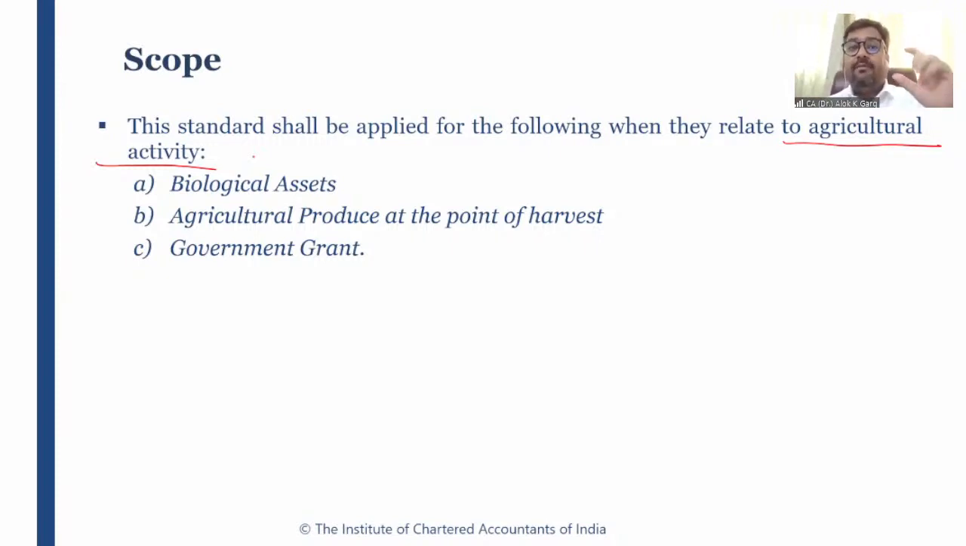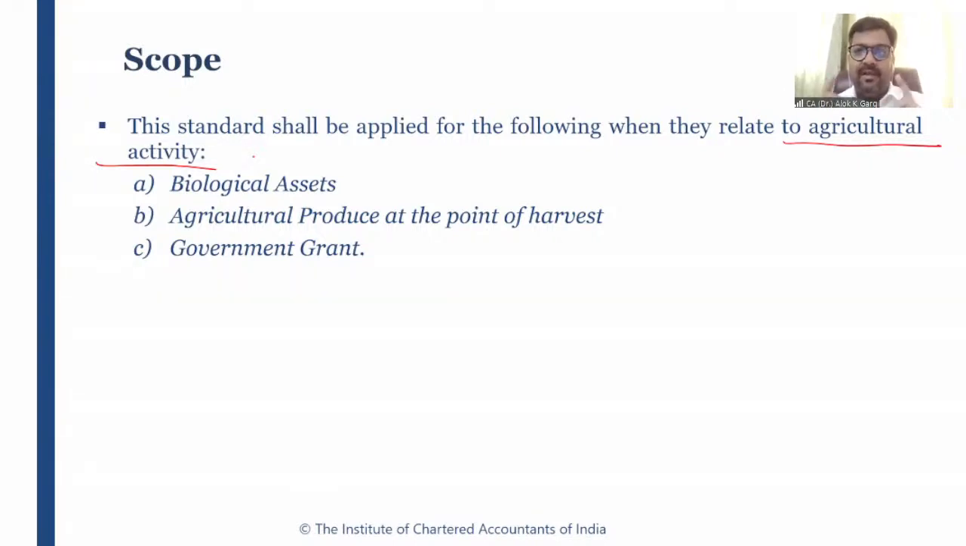But sir, is this standard applicable on all biological assets? For example, you have told that a biological asset is a living animal or plant. Have you seen a circus? In a circus, the event management company employs some animals, right? The event management company purchases some animals and they use those animals for entertaining the audience,